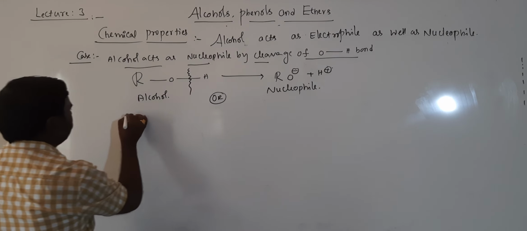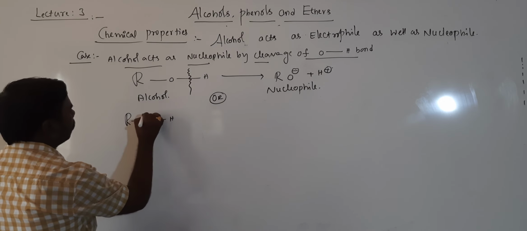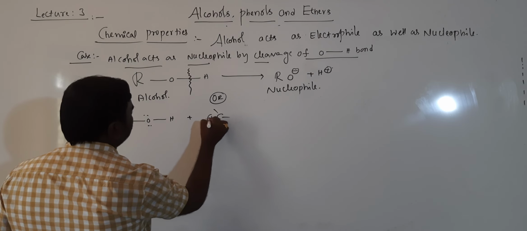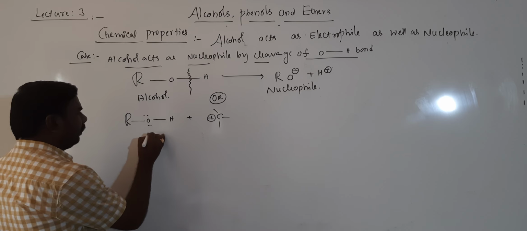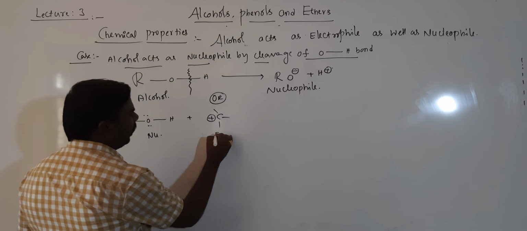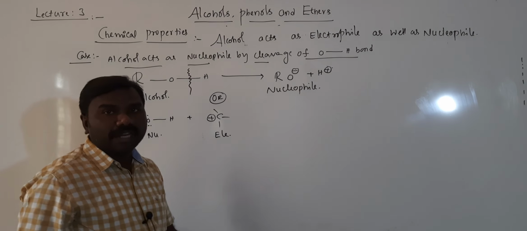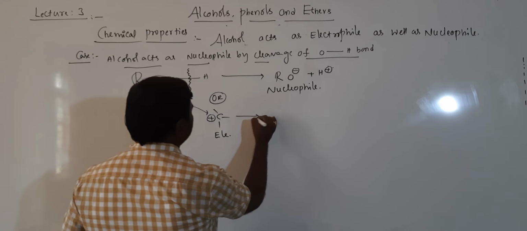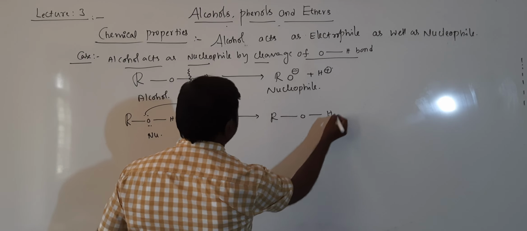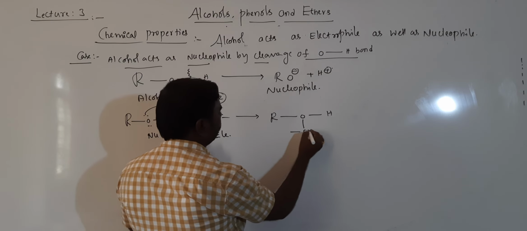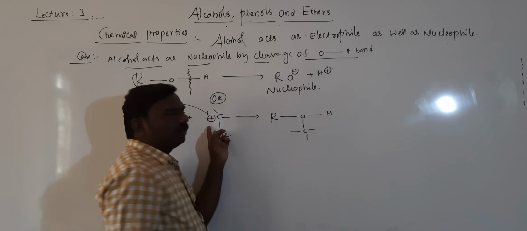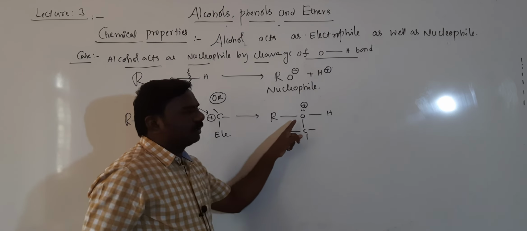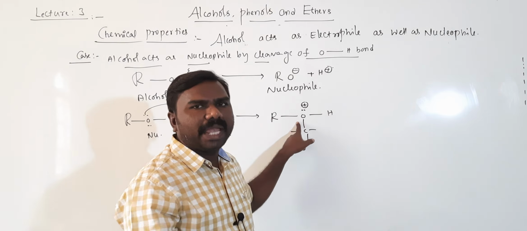Otherwise, you can take that ROH, yes, 2 lone pairs. So it can treat with which one? Positive charges. If it is acting as a nucleophile, it can react with electrophile. Then these electrons attracted here, obviously ROH. So here this carbon, it is plus becomes neutral. 2 lone pairs converted into 1 lone pair, because oxygen is losing electron pair.